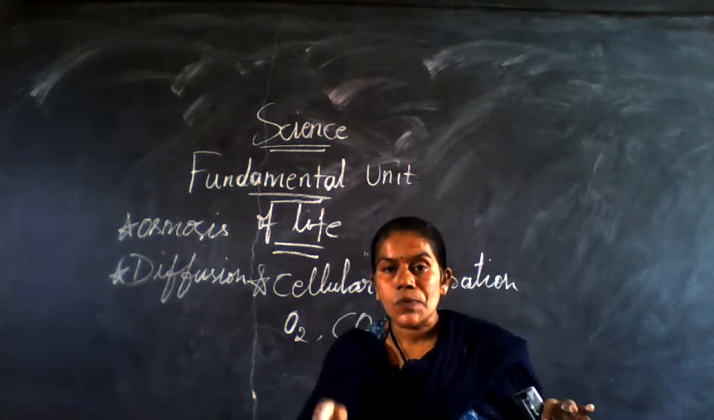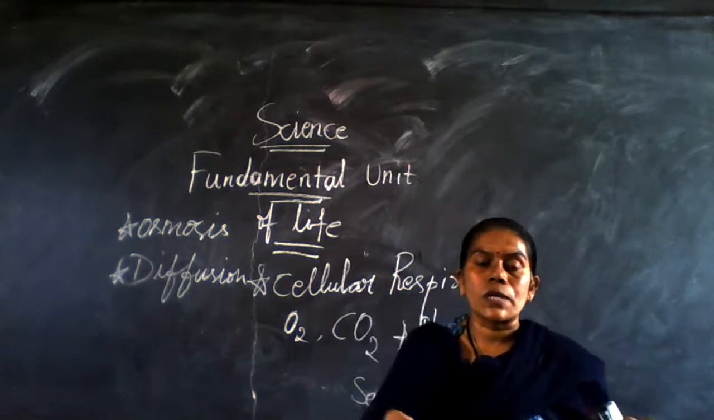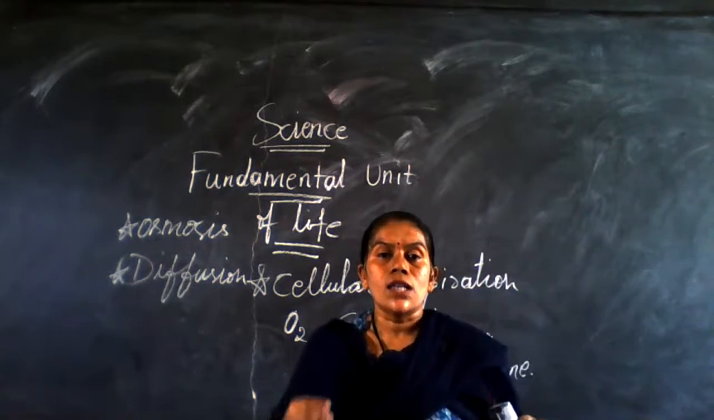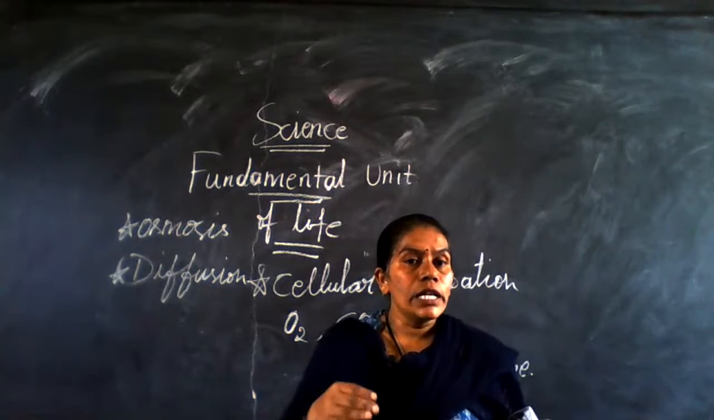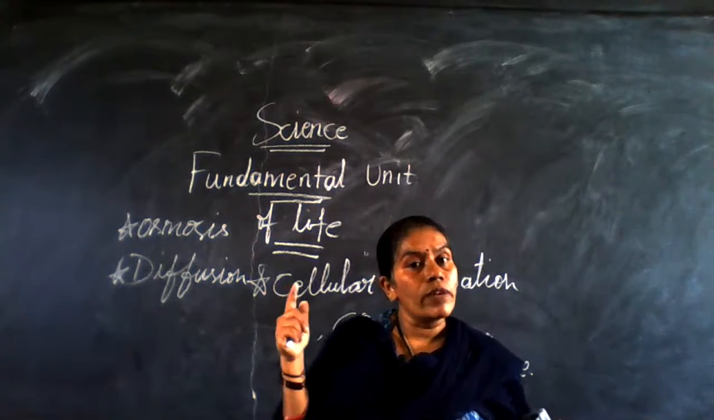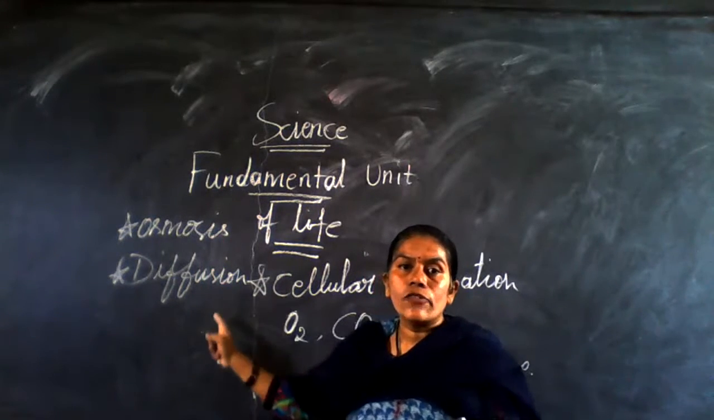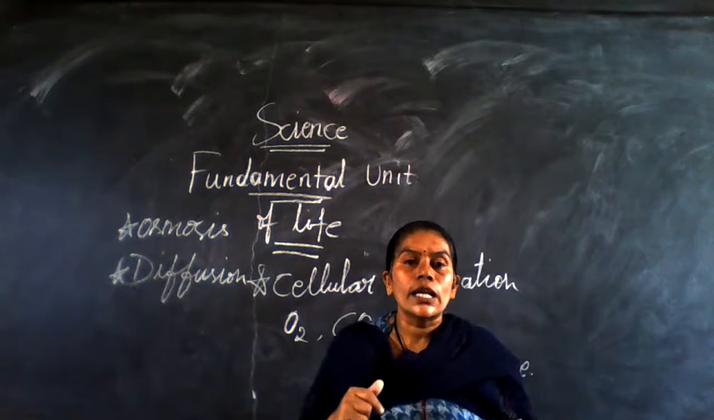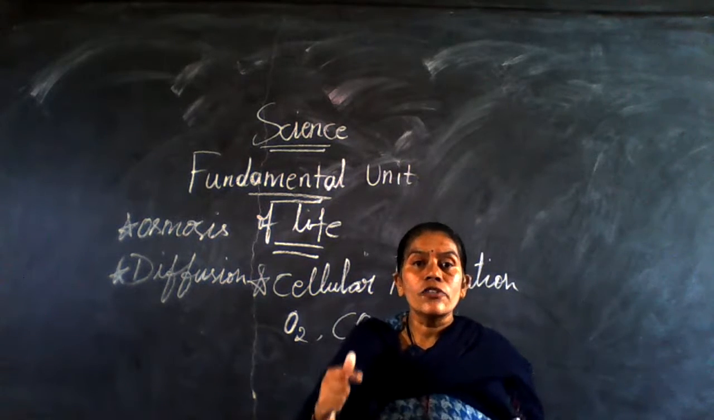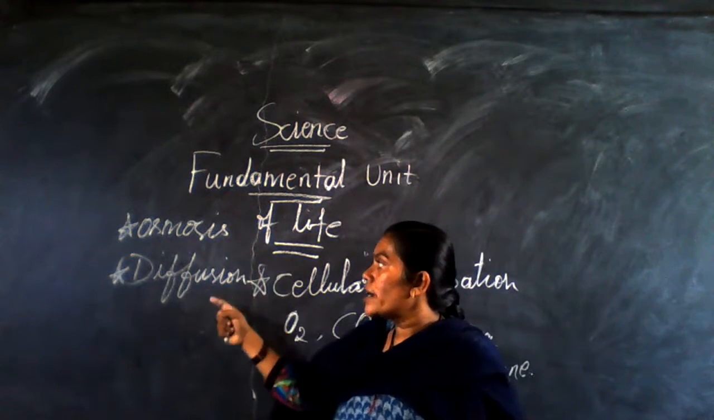You people are in 9th now, so I'm going to explain using slightly more standard words. Instead of calling them substances, instead of calling them inorganic substances, I'm going to use the word solvent. Got it? That solvent will be exchanged. That solvent is nothing but oxygen and carbon dioxide, through osmosis and diffusion. They will ask a question like this: what is the difference between osmosis and diffusion?